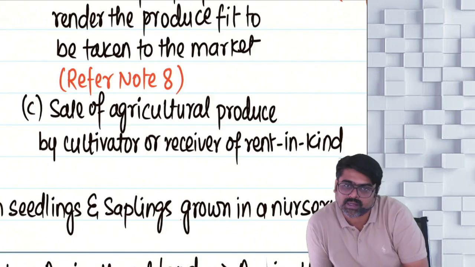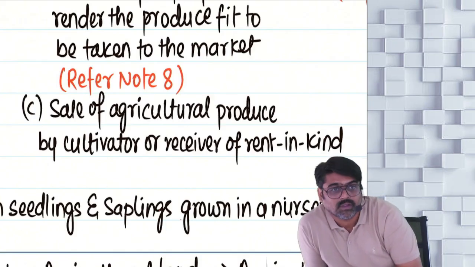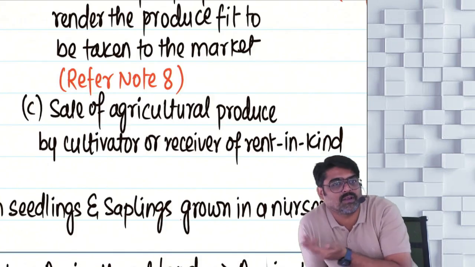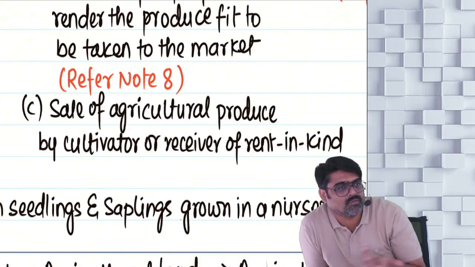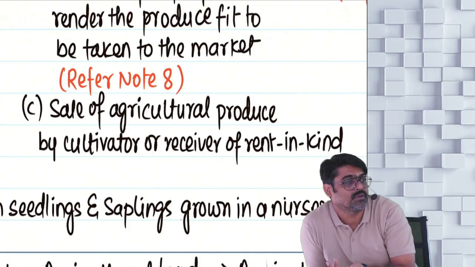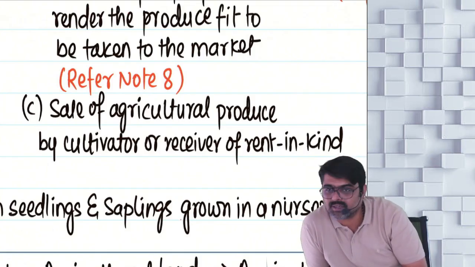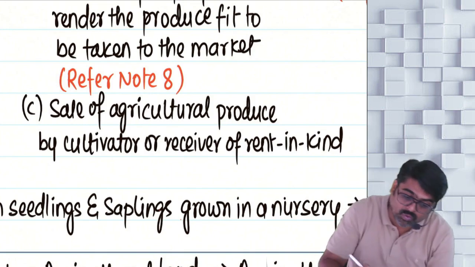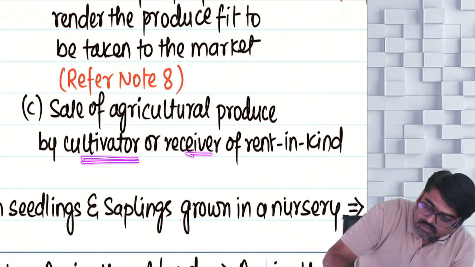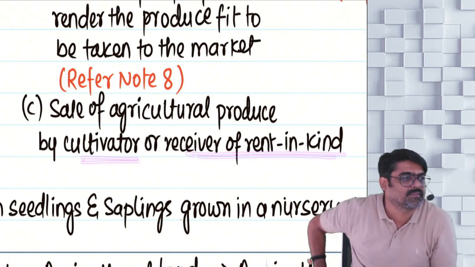Now, will you take it to the market? Yes. And will you sell it? Yes. By selling also you will get the income. That income will also be your agriculture income. Sale of agricultural produce will also be agricultural income. But this will be agriculture income only in the hands of the cultivator or the receiver of rent in kind.